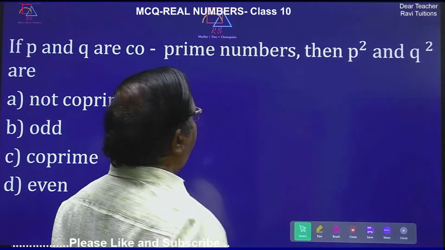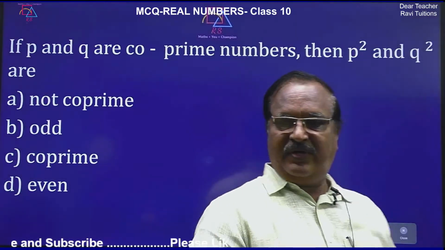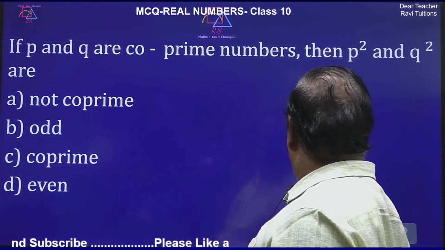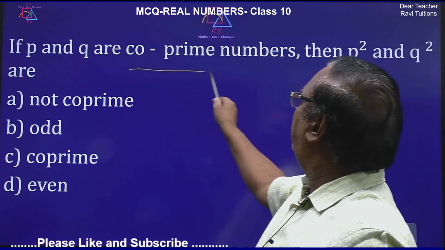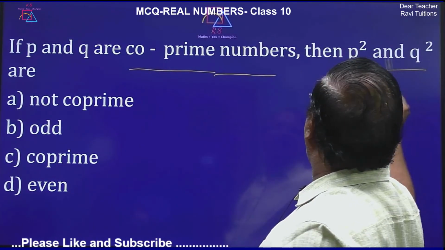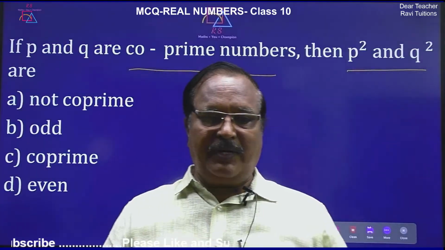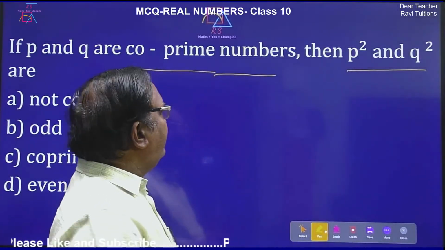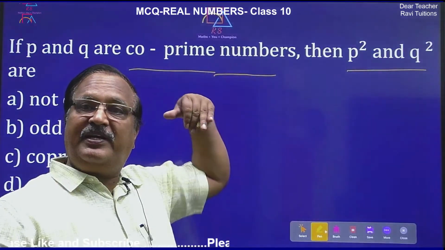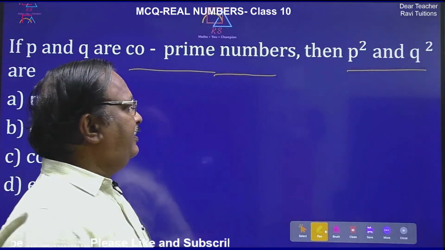If P and Q are co-prime numbers, you have to see whether P square and Q square are co-prime numbers or not. This co-prime comes from the definition of a rational number. Okay.